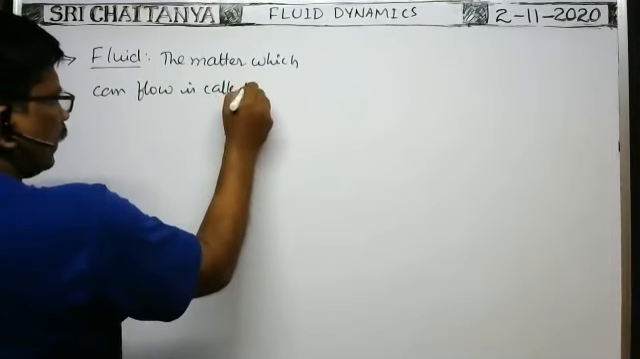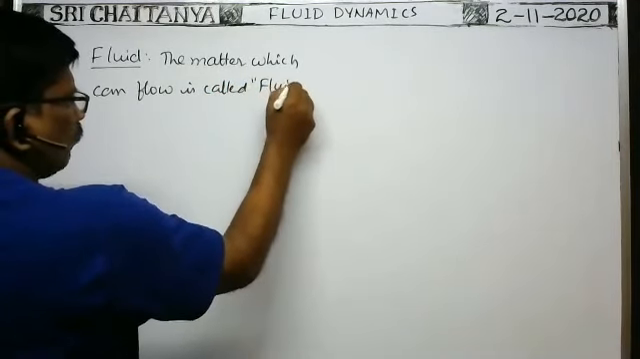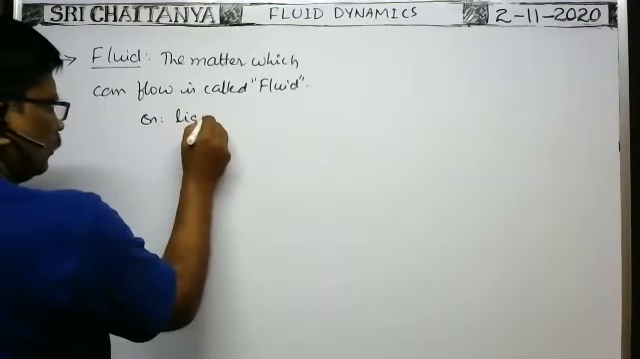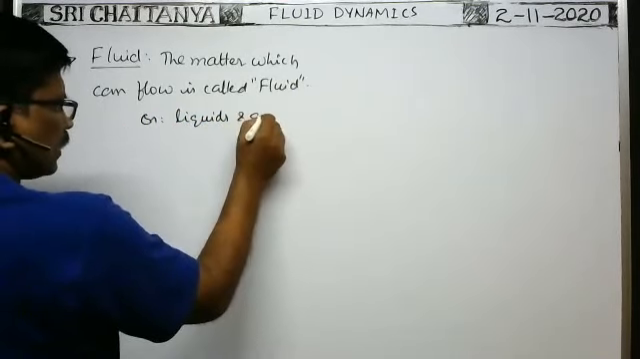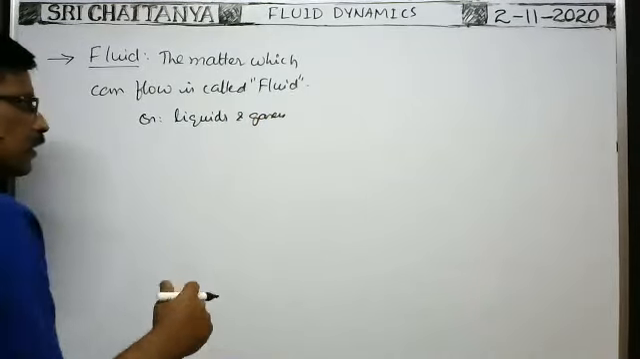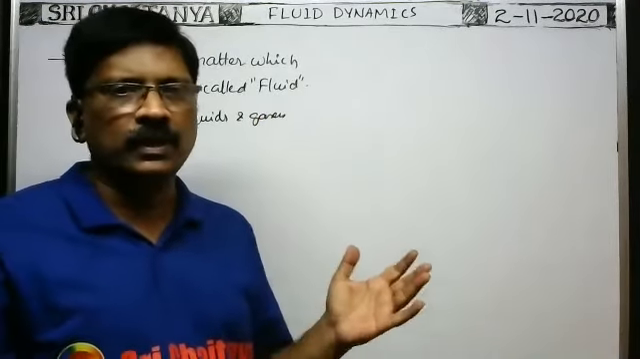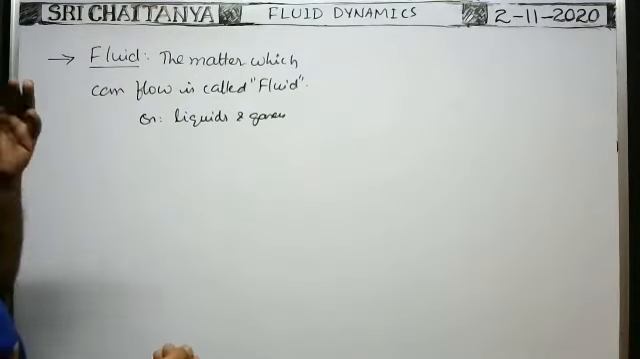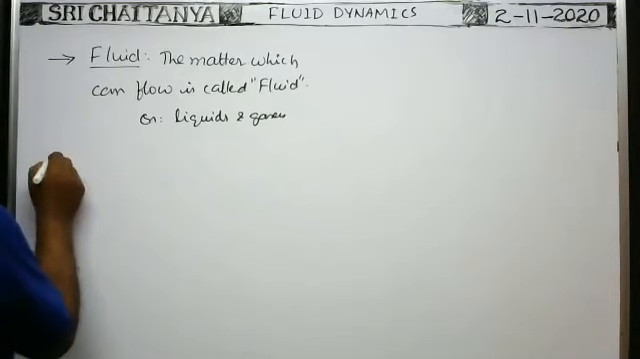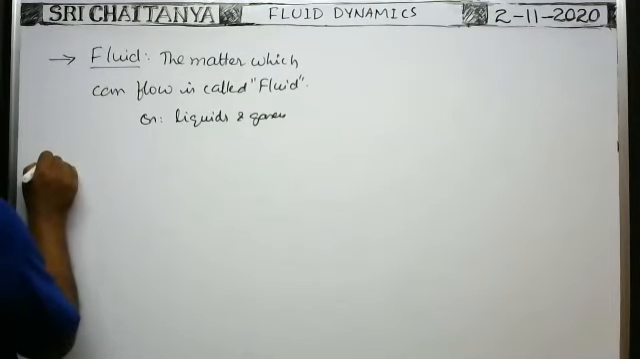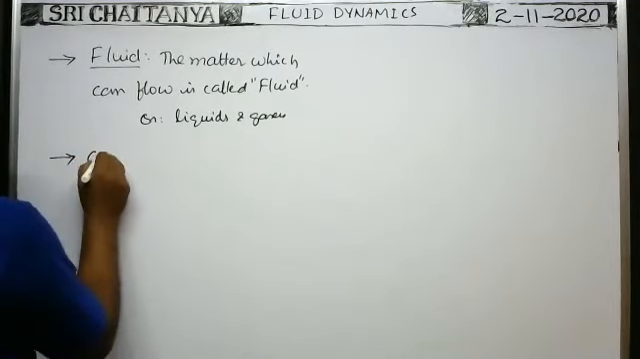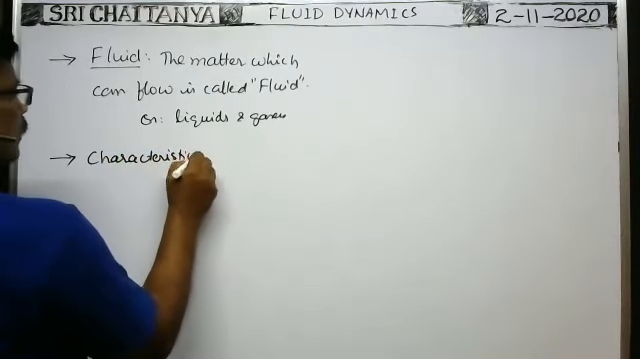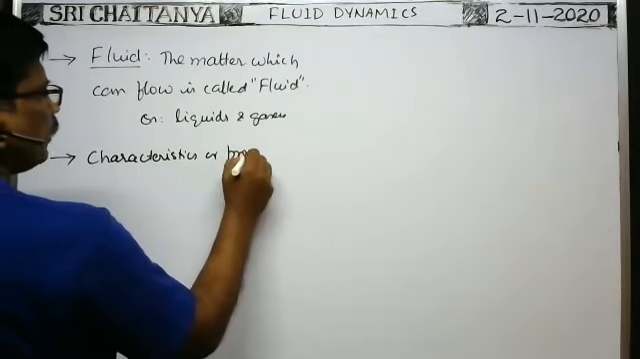What are the examples of fluid? Liquids and gases. Liquids can flow from one place to another place. Gases can flow from one place to another place. So these two are the examples of fluids. Properties of the fluids are the characteristics of the fluids.